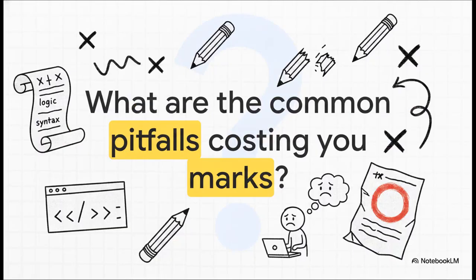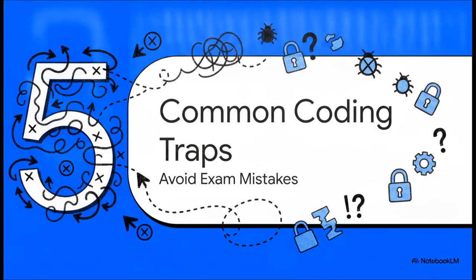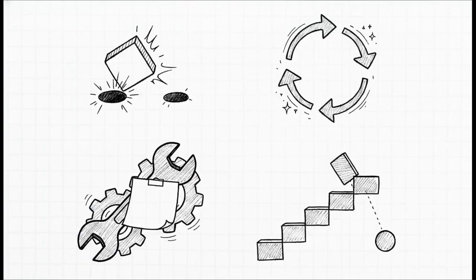Speaking of failing silently, you've studied the logic, you know the syntax, but what are the most common pitfalls actually costing students marks right now in the TA sessions? Let's get into Section 5, Common Coding Traps. Consider this your rapid-fire survival guide for the OPP exam, based on real, frustrating mistakes students make every single term. Let's run through these quickly so you don't fall into the same traps.